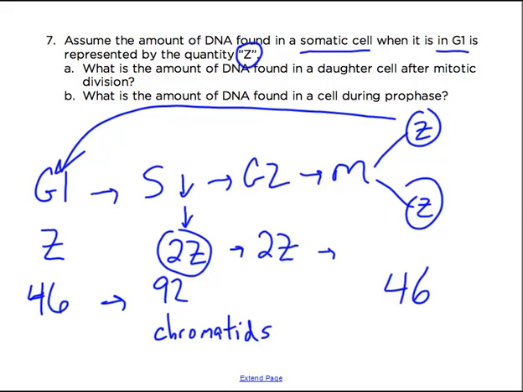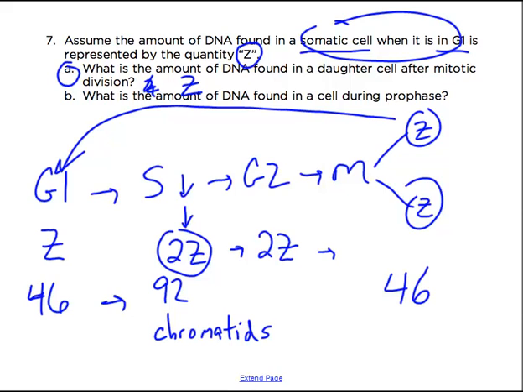So after doing that little analysis, we can answer very easily. After mitotic division, we have Z, the same amount as a somatic cell when it's in G1, right?